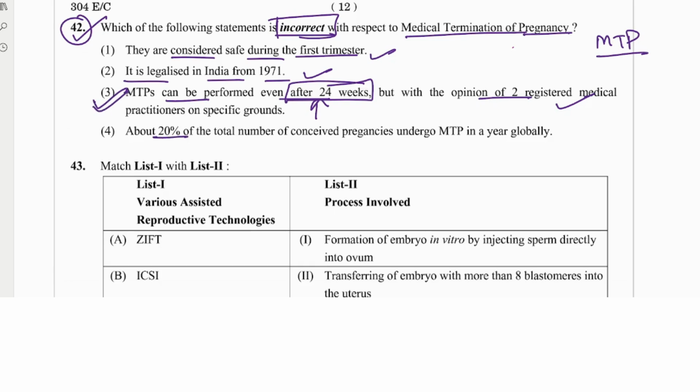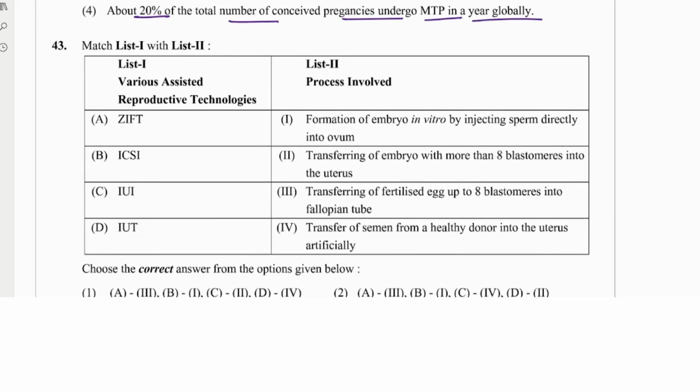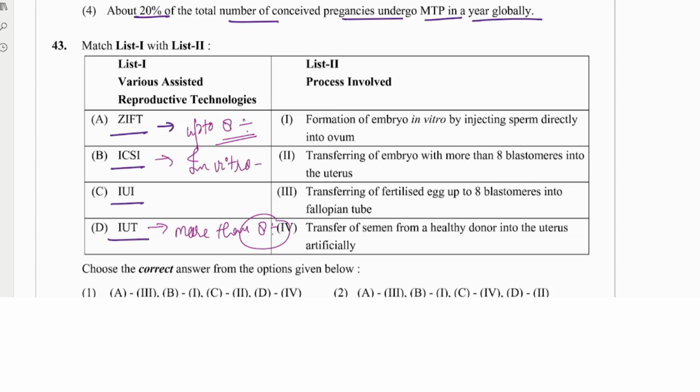Okay, it is incorrect, and 20% of the total number of conceived pregnancies undergo MTP in a year globally, that is correct. Next, question number 43: ZIFT, ICSI, IUI, IUT. In ZIFT we have seen up to the 8 division or 8 blastomere. And in IUT, intrauterine transfer, we have seen more than 8 division, right? ICSI is actually an in vitro process. Intrauterine insemination is the insemination of the sperm into the reproductive tract in the uterus area.